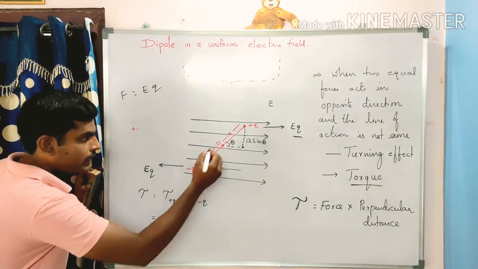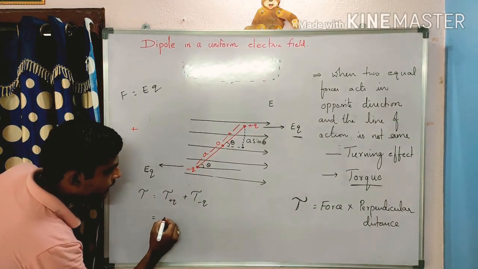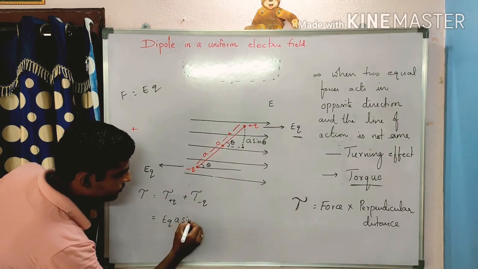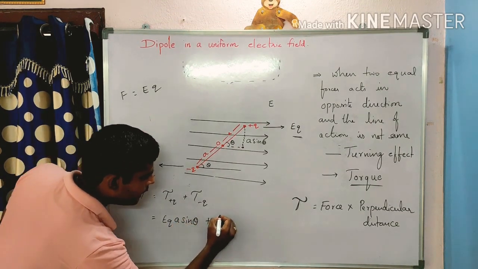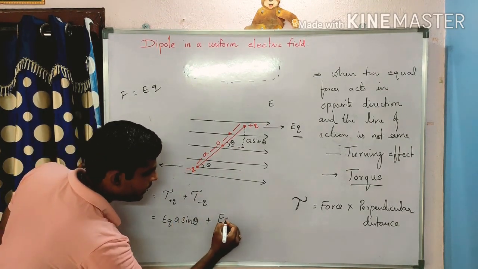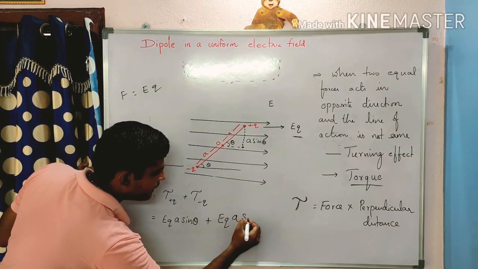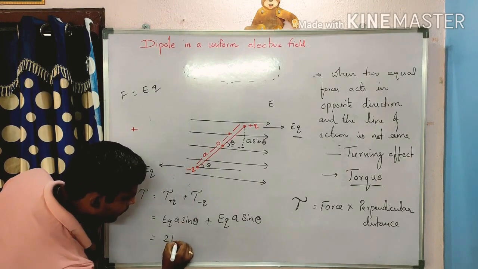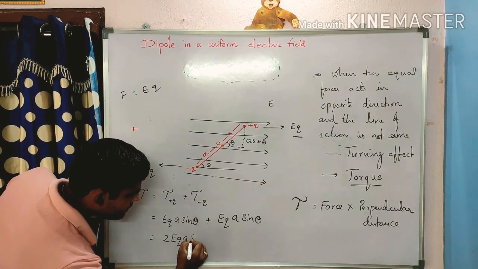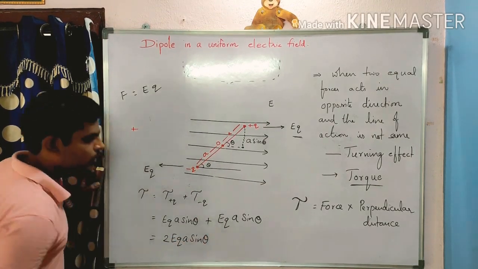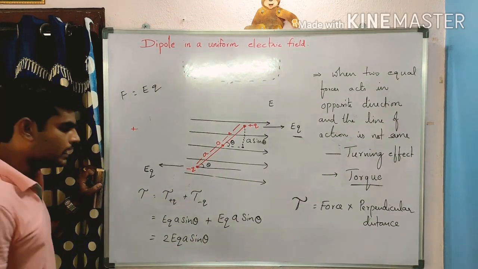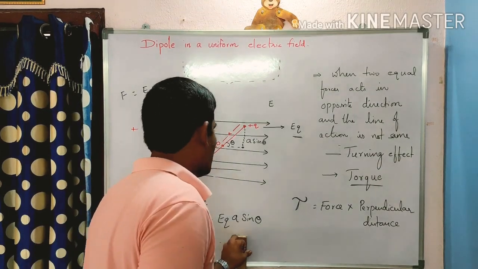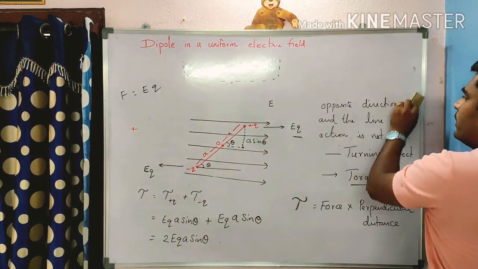Force into perpendicular distance: force is EQ, times A sin theta, plus the other charge, the same thing, EQ A sin theta. So it is 2 EQ A sin theta. For my understanding, I will write this like this. Tau is equal to... friends, I am rubbing this out here.